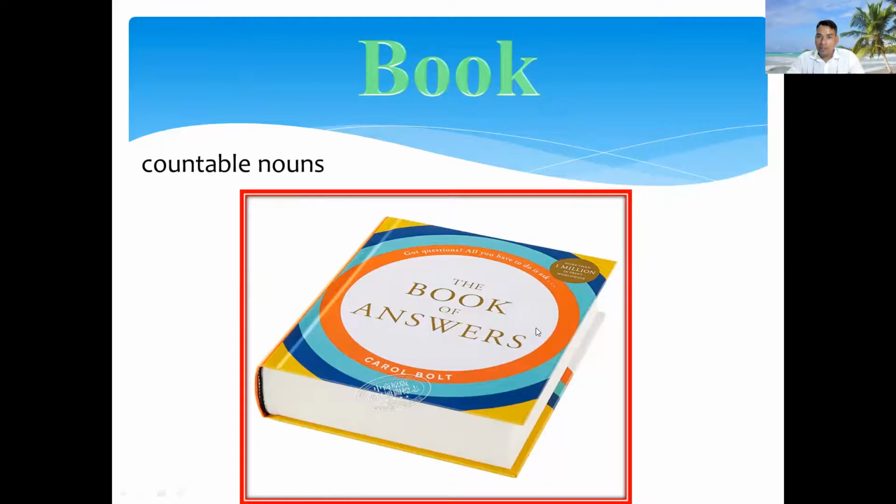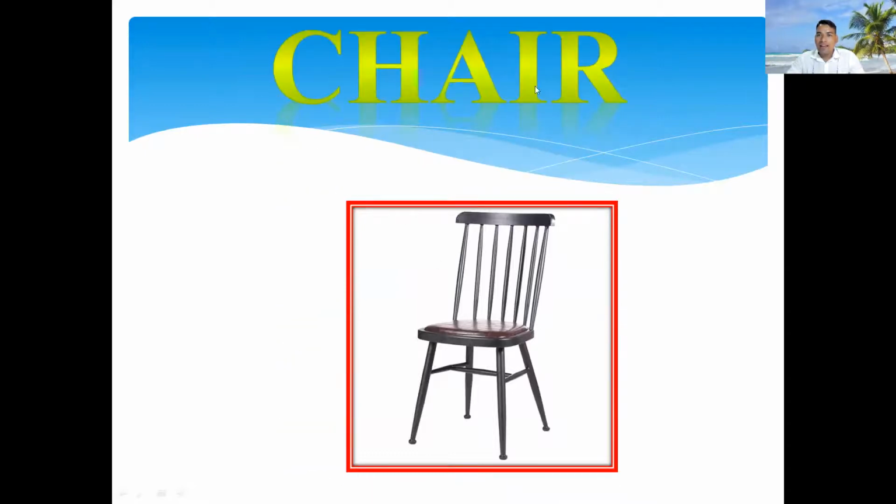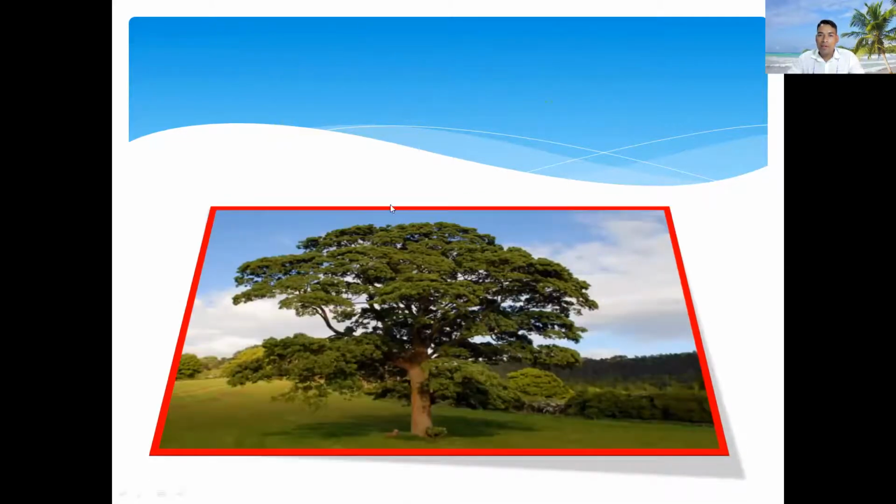We can count that, we call countable noun. So this book is countable noun. Next slide. What picture is this? This is chair, and chair we can count or not? You can tell me: countable noun or uncountable noun? Very good, this is countable noun. Next slide, I have many pictures you can see here, because in total we have 20 vocabulary words, you can see in your book, 20 items. So wait and see what pictures there are, then we answer in the blank.